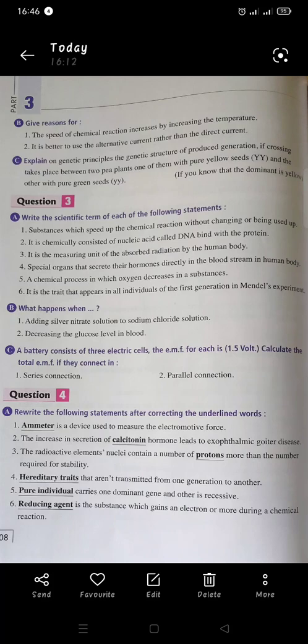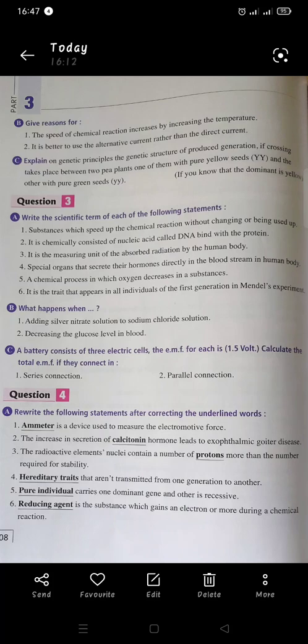Let's start. Adding magnesium to copper sulfate solution. The magnesium is written as capital M, small g, and the copper sulfate solution is CuSO4. Don't forget to write the colors, as you know that copper sulfate is blue. When we react both of them, the result will be MgSO4, which is a colorless solution, and copper Cu as a red precipitate.